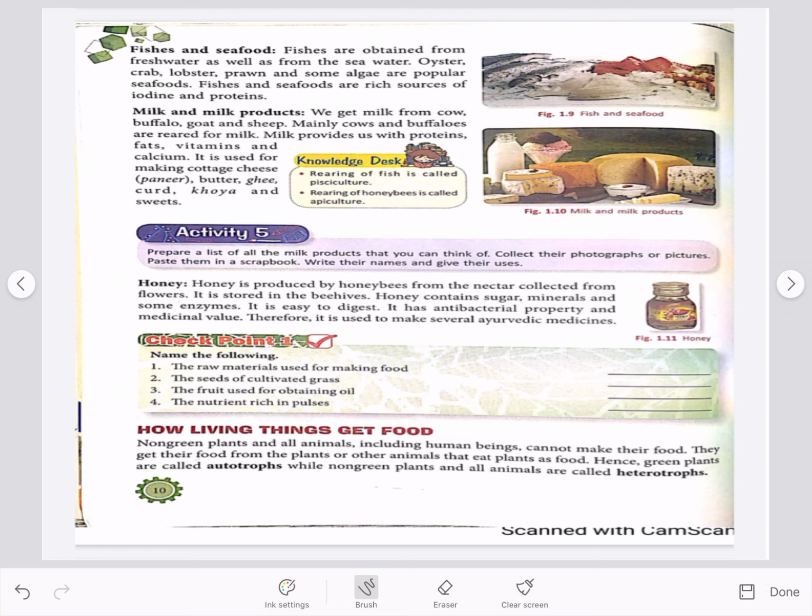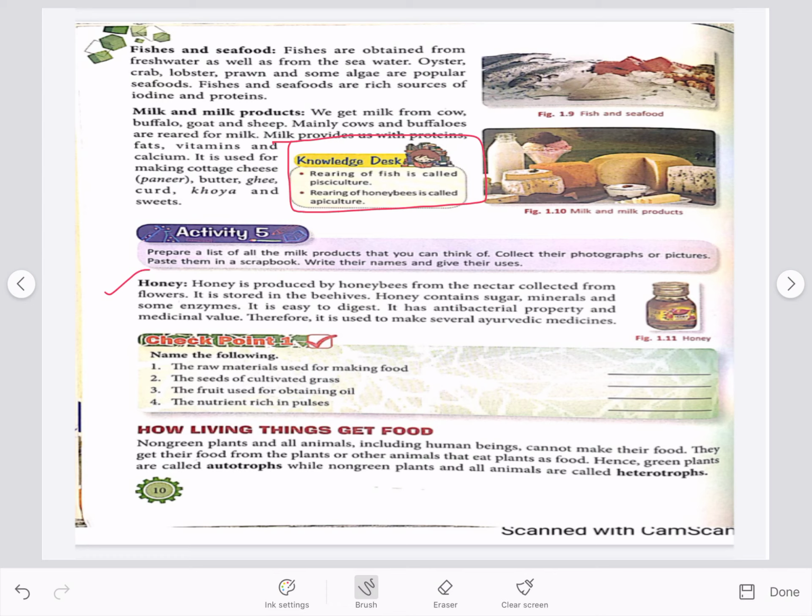Now you can see the knowledge desk. Underline this. Rearing of fish means keeping fish in large numbers to sell them. It is known as pisciculture, and rearing of honeybees is called apiculture. We get honey from honeybees.